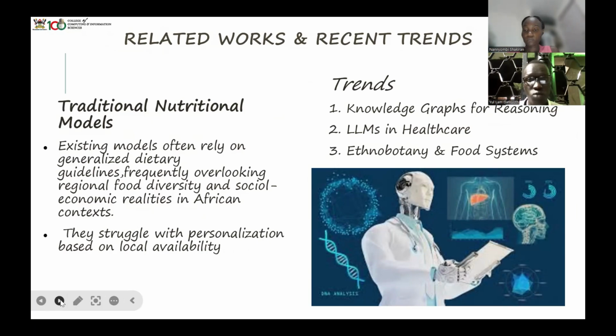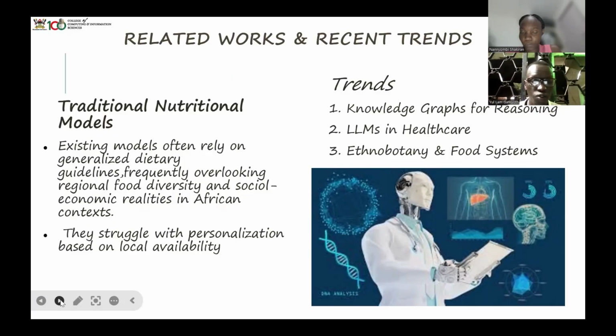So we have the related works and recent trends, as you can see. We have knowledge graphs for reasoning. This is a module that is able to think like human beings, the way a human being can think. We have the light language modules in healthcare. This one is AI that is also able to think like a human being. We have traditional nutritional modules.